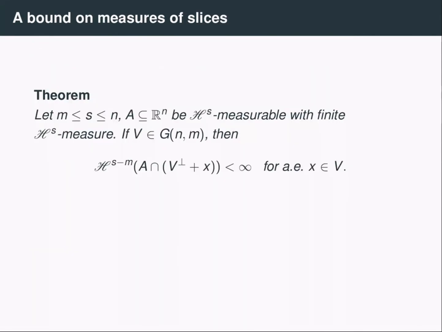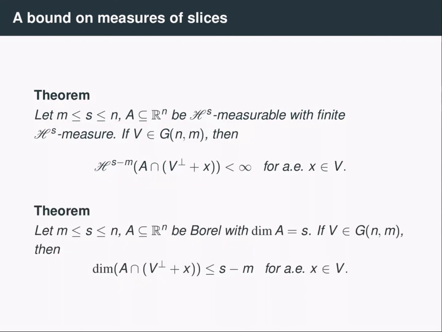We record the following corollary of the previous theorem in the case that f was a projection onto a subspace. So suppose we have integers m and n, and some number s in between those numbers. And suppose that we have an H^s measurable set A of finite s-dimensional measure. Then if we have an m-dimensional subspace V, then for almost every x inside the space V, if we look at the translation of the orthogonal complement by x intersected with the set A, then this will have finite s minus m dimensional measure.